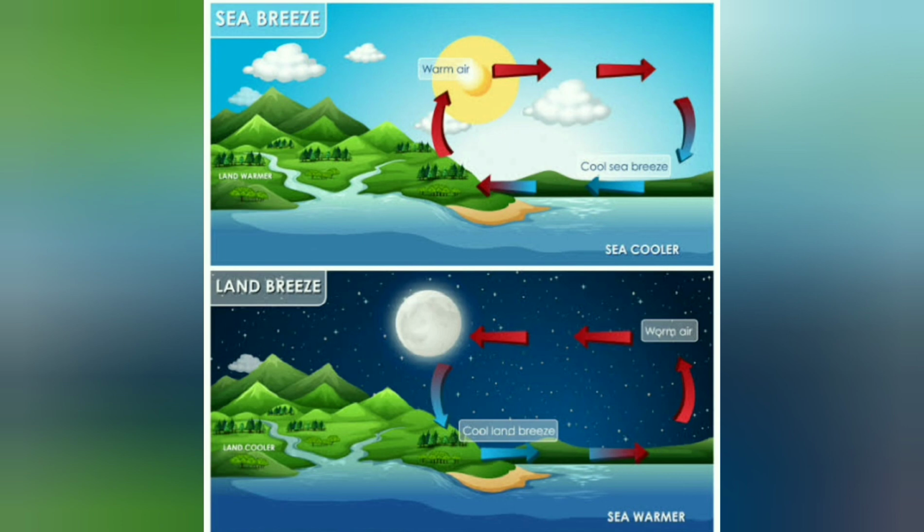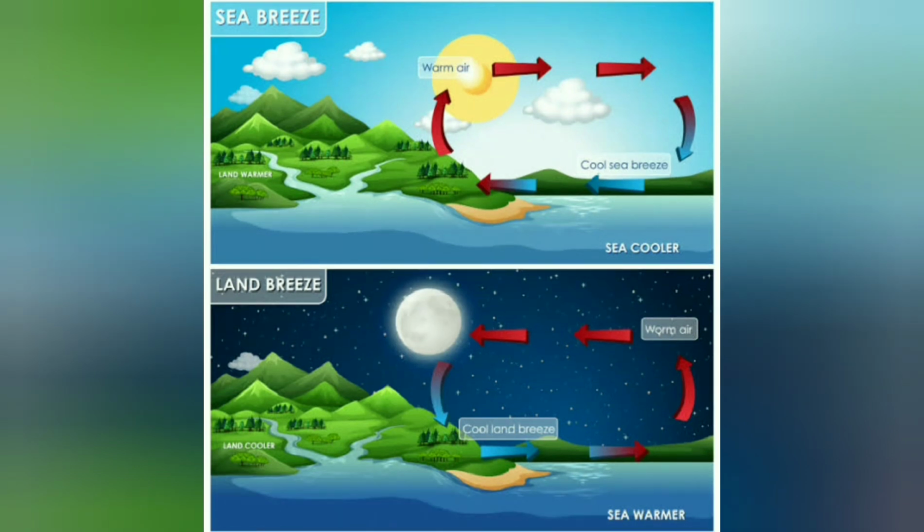But water will still be cool. The warm air from the land rises up to the sky, and cool air present in the sea comes and occupies a place on the land.